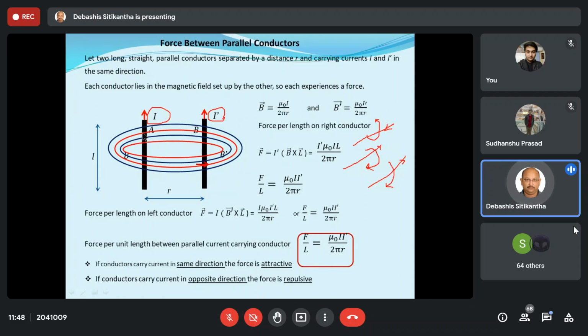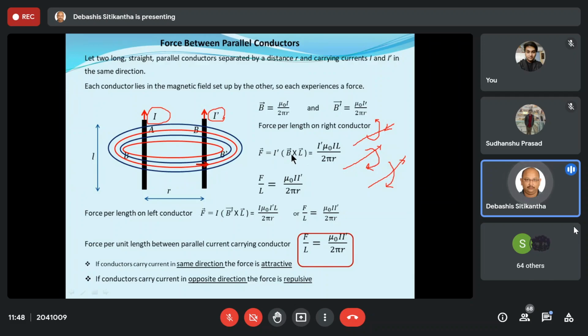Now suppose I consider the force on conductor B. Let us find out the force on conductor B. The force acting on this conductor is given by the current it is carrying multiplied by the cross product of B vector and L vector. Conductor B is carrying a current of I dash, so I dash into B vector cross L vector.